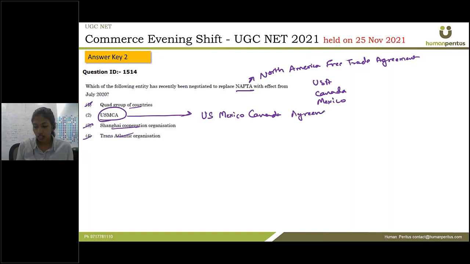So we can either do it with elimination, that we know these two are definitely from the Asian or European side. Quad group of countries is also from that, and USMCA is the only one left, so the answer is second. Or we can know that the full form is US Mexico Canada agreement, which we can relate with NAFTA.